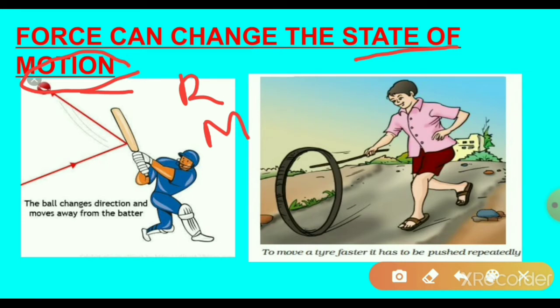In our daily life activities, in your experience, we see so many objects at rest and in motion. For example, a ball and a book kept on the ground. If you keep a book on the ground, is the book moving without force? No. So it is at rest.